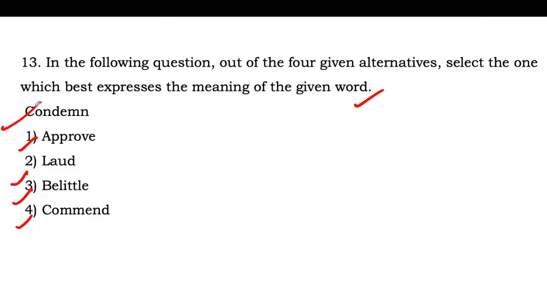Lord we can say praise. Belittle मतलब आपका to make somebody or something he or she does, ठीक है, seem unimportant, or we can say not very good. So option number third will be the correct synonym for question number 13. So C will be the correct answer. Belittle will be the correct answer. That will be correct synonym for condemn.